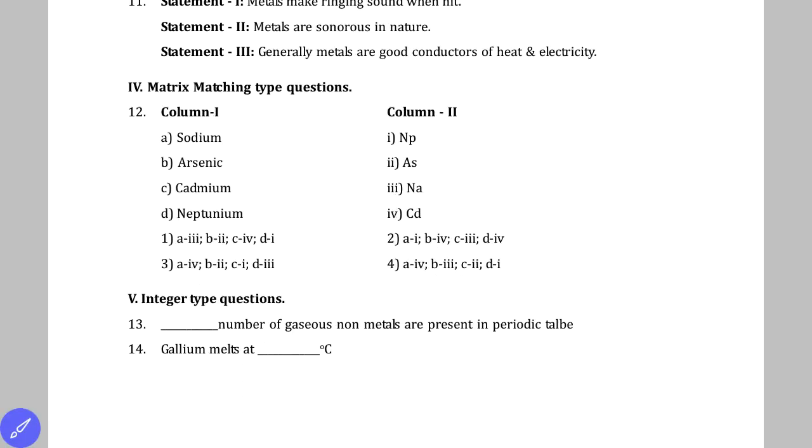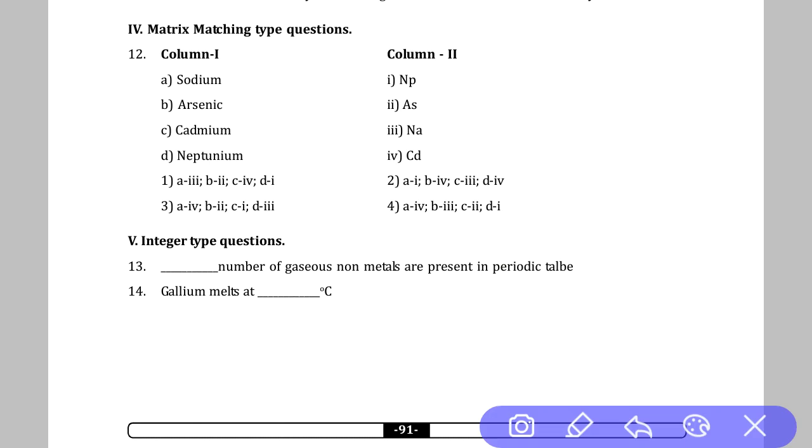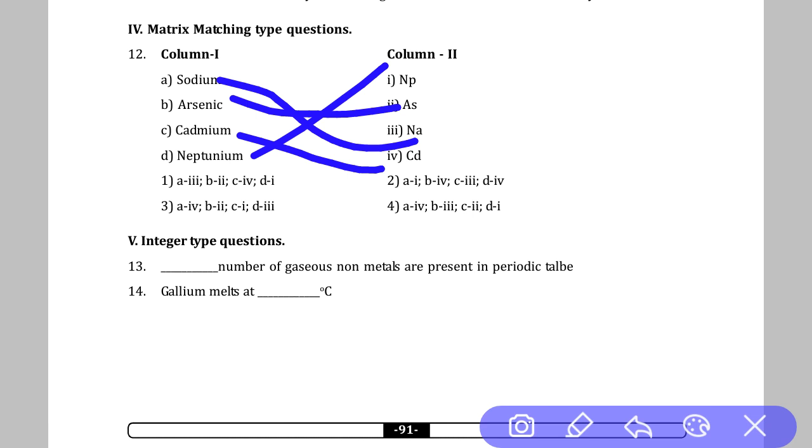Okay, going to the last question, that is a matching type question, question number 12. Basically a matrix matching type question. Generally the first column gives the element name and the second column gives its symbol. Sodium's symbol is Na. Arsenic's symbol is As. Cadmium's symbol is Cd. Neptunium's symbol is Np. So A is 3, B is 2, C is 4, D is 1. Option 1 is the right answer.